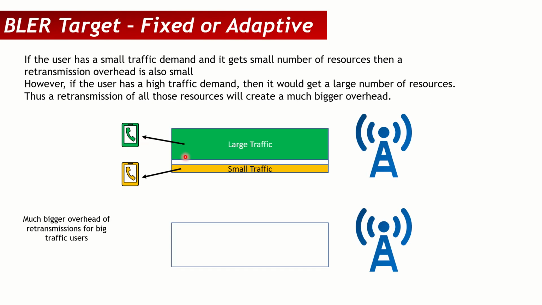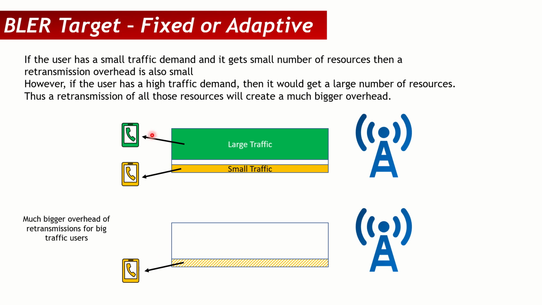Okay. Now should we have a fixed target or a variable target? To understand that, let's take an example. Let's say I have two mobiles. This green mobile is getting a large amount of traffic. This yellow mobile is getting a very small amount of traffic. Now what will happen if this yellow mobile is not able to decode this? It will send a NACK, and if it sends a NACK, then the gNodeB will send a retransmission. So over here, this patterned yellow is the retransmission. So we can see that a small amount of resources are allocated for this mobile for the retransmission.